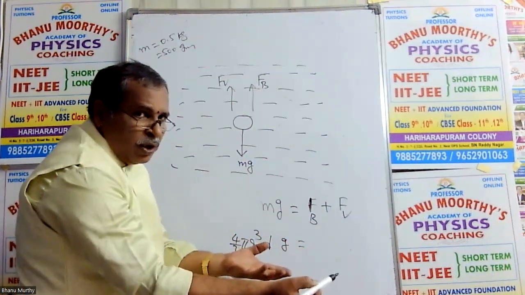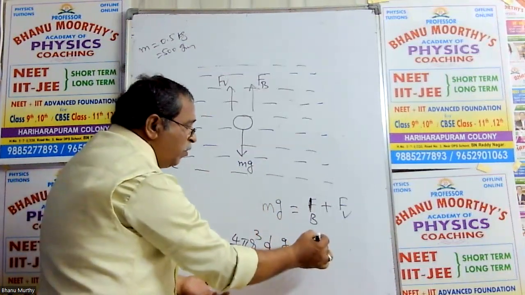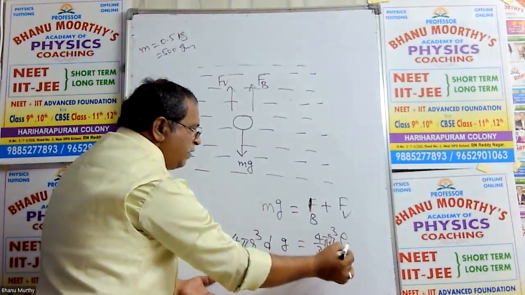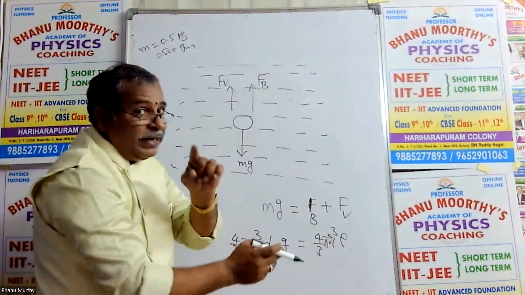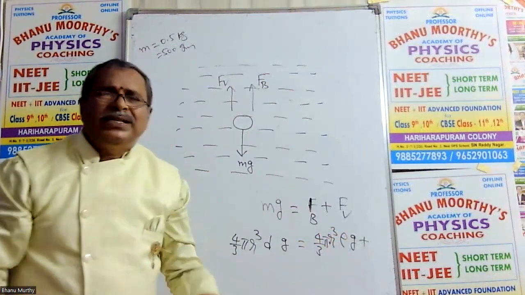That equals Fb, which is 4/3 pi r cubed, the volume, and the density of the liquid, rho, into g, plus the viscous force.